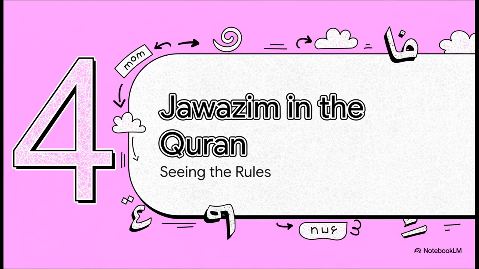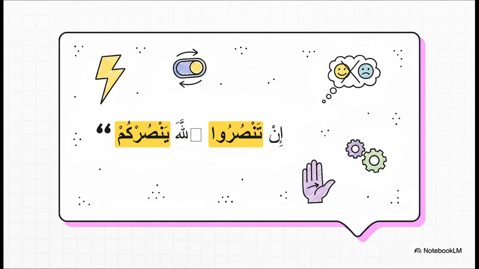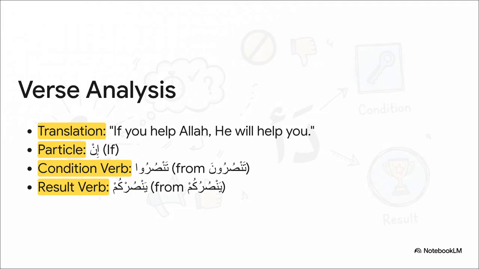Let's see how spotting these particles in the Quran can unlock a whole new layer of meaning and grammatical elegance. Our first example is from Surah Muhammad, and it features that powerful two-verb modifier we were just talking about, the conditional in. So let's really unpack this. The particle in kicks off the condition tansuru, meaning if you help. And what's the result? Yansurkum, he will help you. And notice the first verb, tansuru. It has dropped its final noon, which is that classic sign of the jussive case.